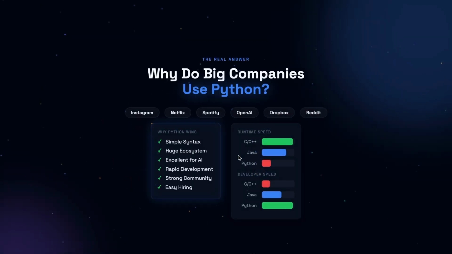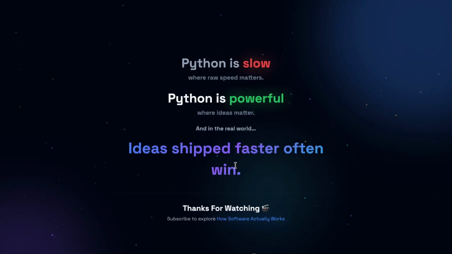Because of all the supported external frameworks and libraries, big companies use it for the simple syntax, huge ecosystem, excellent support for AI, rapid development, strong community, and ease of hiring. That's why the majority of companies use it for faster delivery in production, while getting speed through external frameworks.